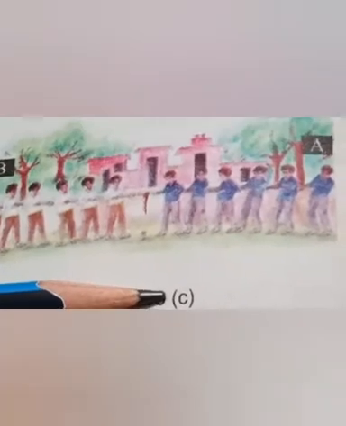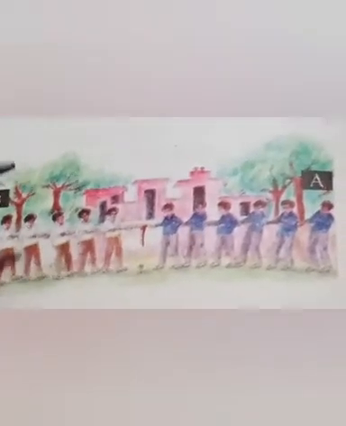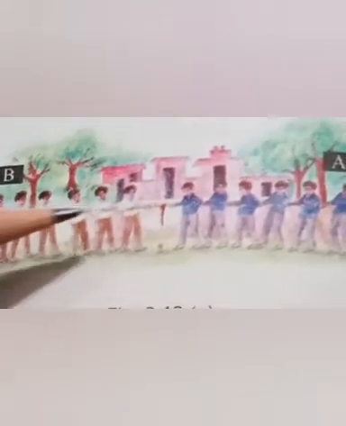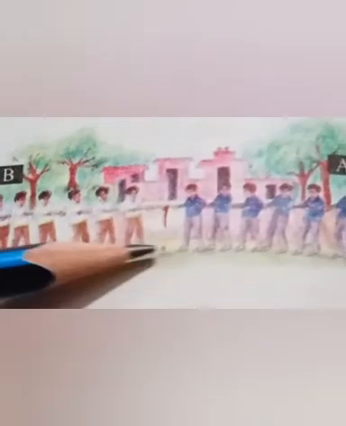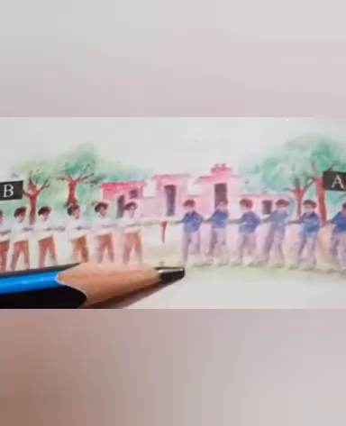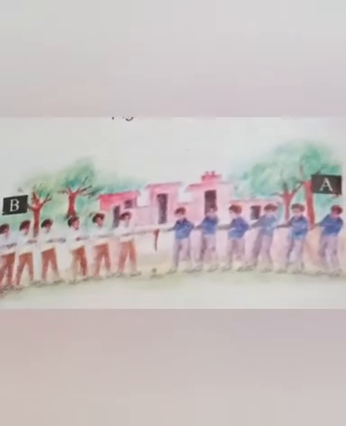This is the third figure which you can see here. Here you can see the total forces of both of the teams are equal. That's why the rope is not moving at all. The rope is also in equilibrium condition. You can see the distance of both of the teams from this point is equal.